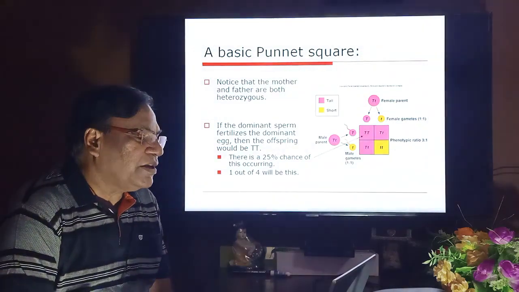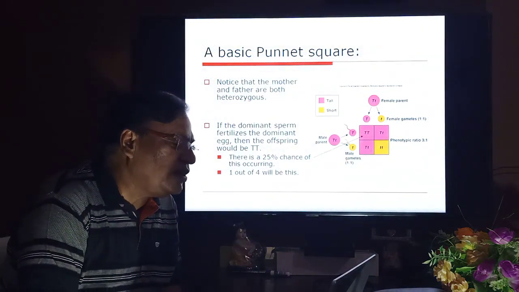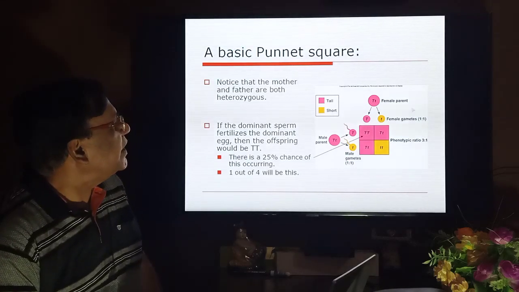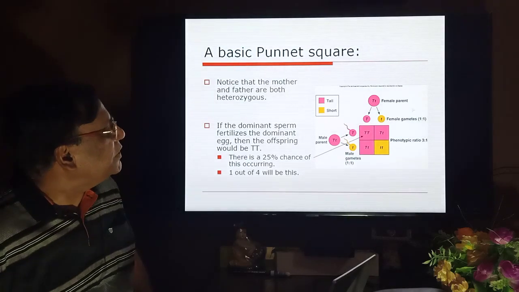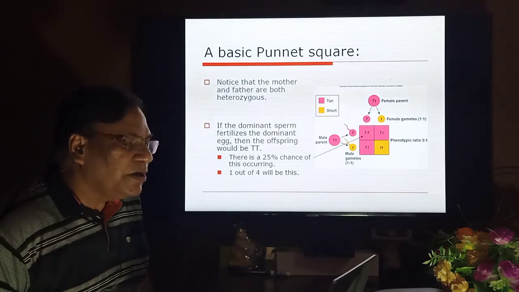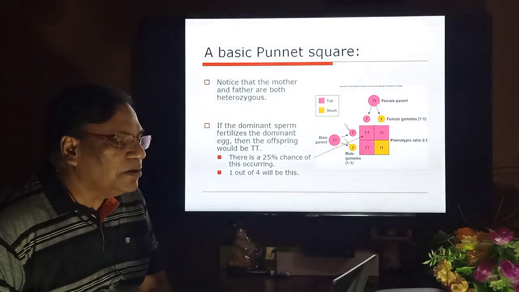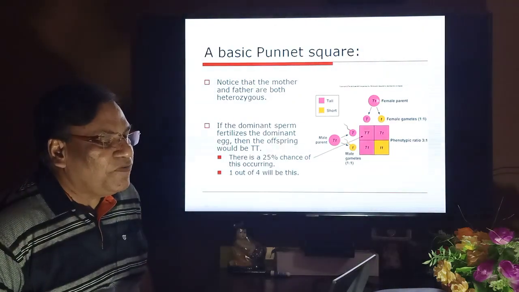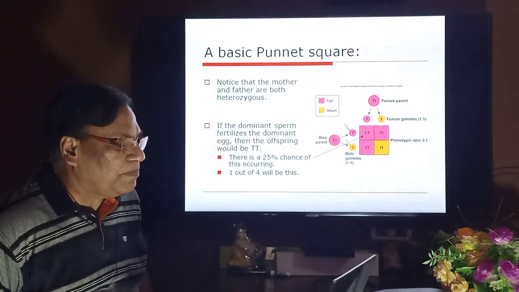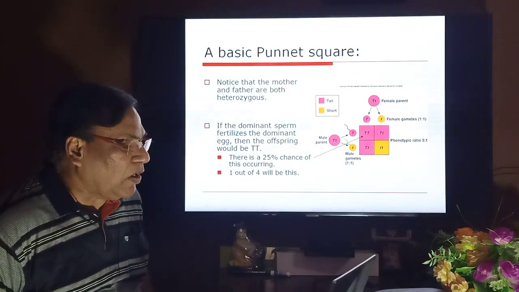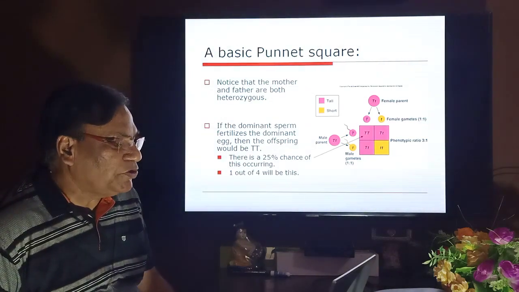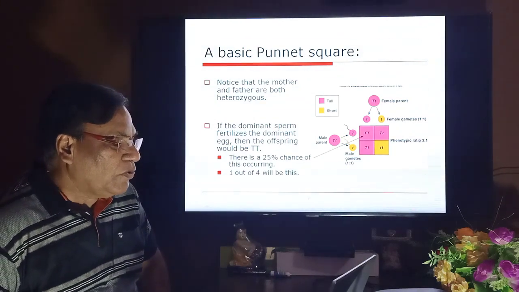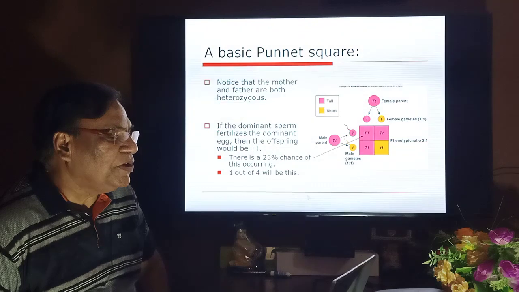Basic Punnett square. Notice that the mother and the father are both heterozygous. You can see the heterozygosity like Tt x Tt, in the male parent and the female parent. Then the selfing of the heterozygote Tt will develop the ratio of 1:2:1. There is a 25% chance of this occurring, 1 out of 4 will be this.